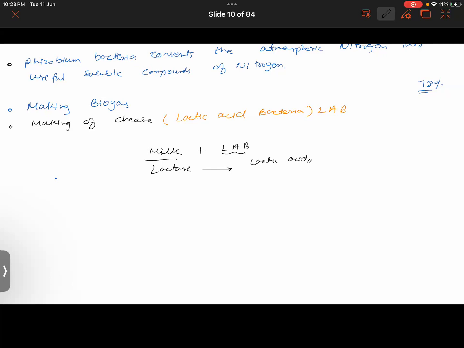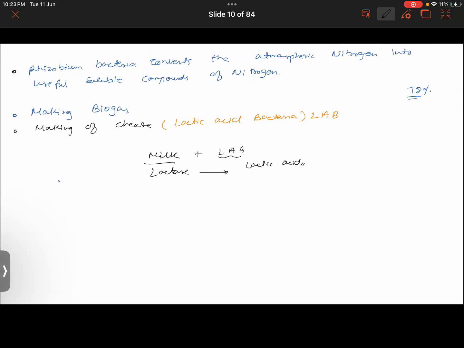Can I just know the name of that bacteria? This one, lactic acid bacteria. The whole name is simply lactic acid bacteria. I don't think it has any other name. That is step number 1.